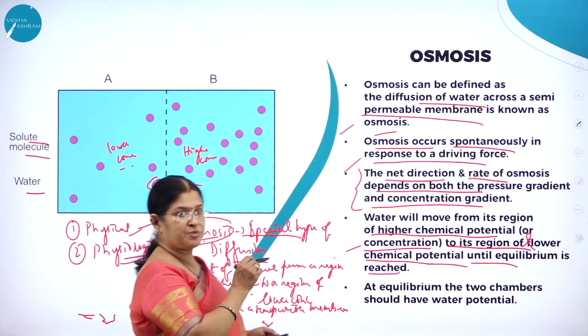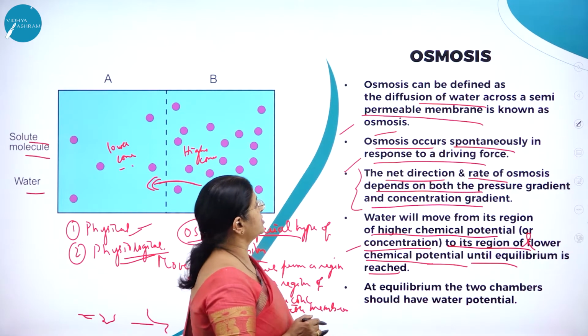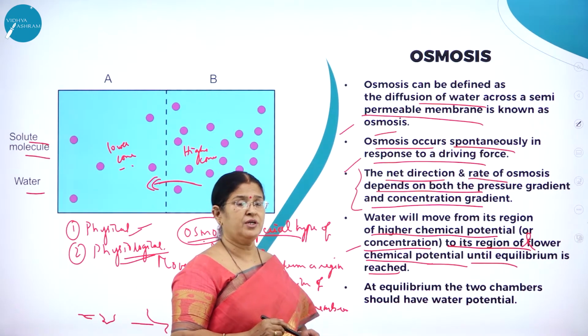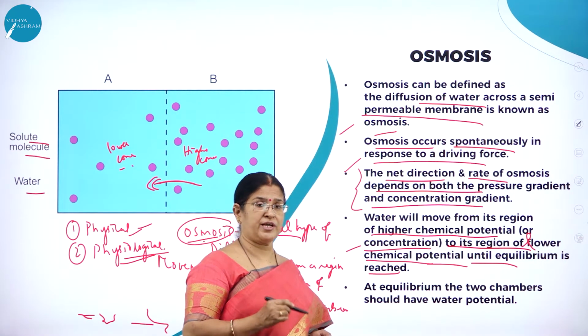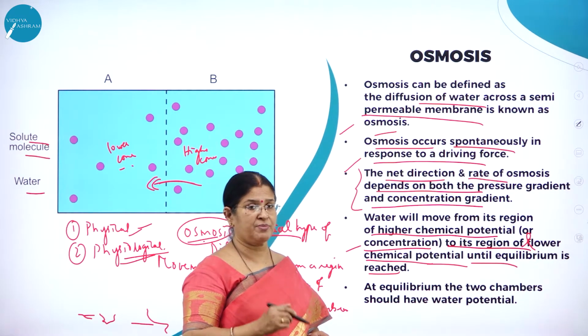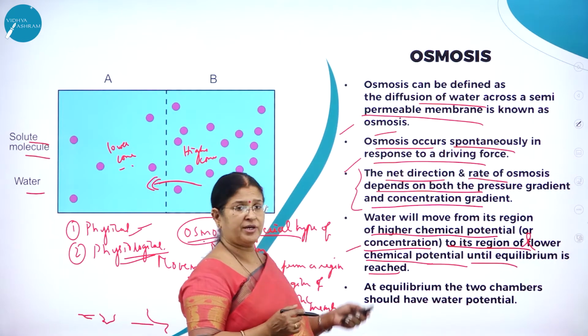concentration. So what is osmosis? Osmosis can be defined as a diffusion of water across a semi-permeable membrane, or osmosis is a special type of diffusion where the movement of molecules take place from a region of higher concentration to a region of lower concentration through a semi-permeable membrane. Osmosis occurs spontaneously in response to a driving force.